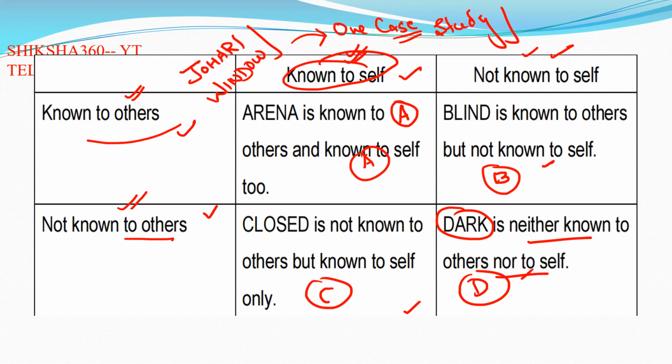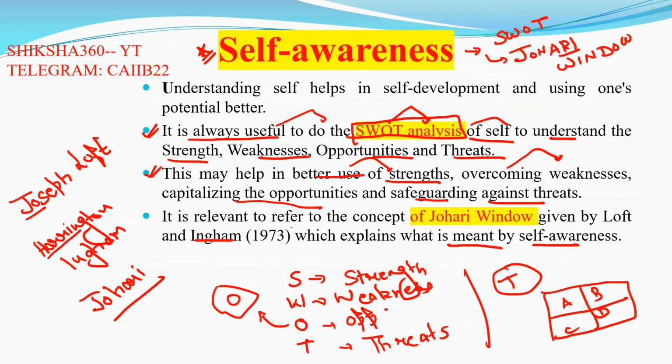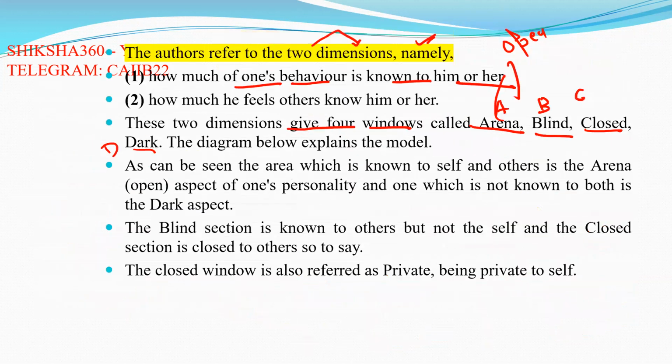First of all, you have to remember that the Johari window was given by Joseph Luft and Harrington Ingham in 1955, and it was developed further in 1973. It explains self-awareness. Clear? What is meant by self-awareness? Basically this is the simple representation.